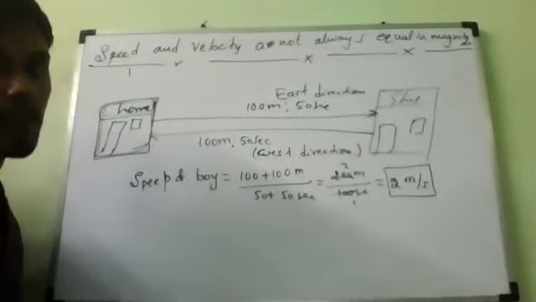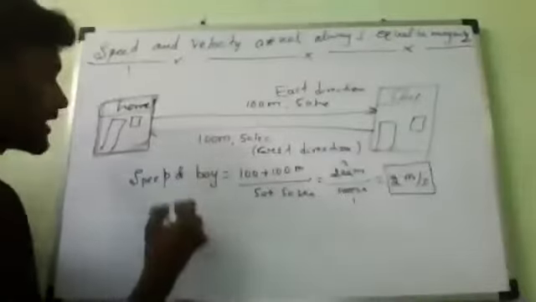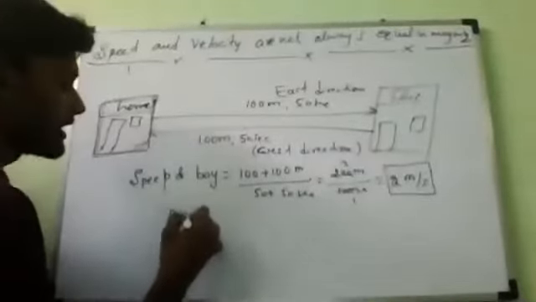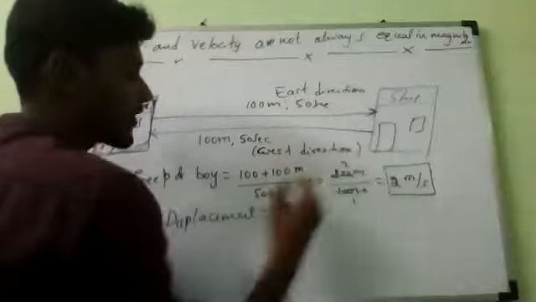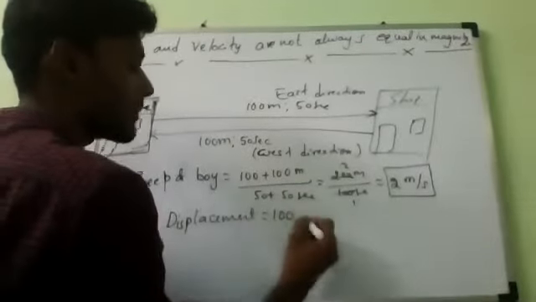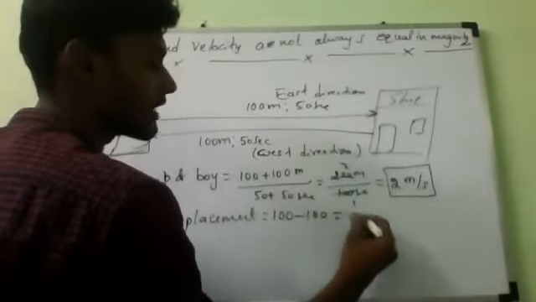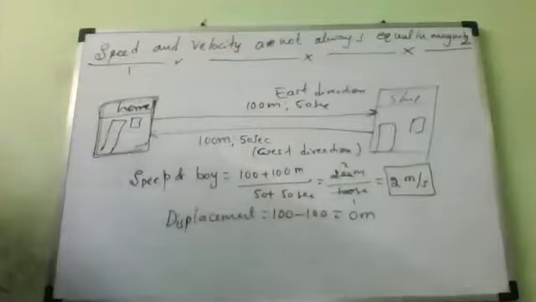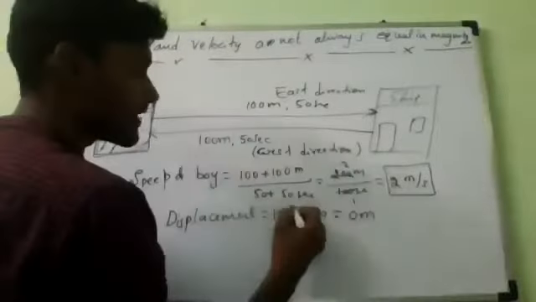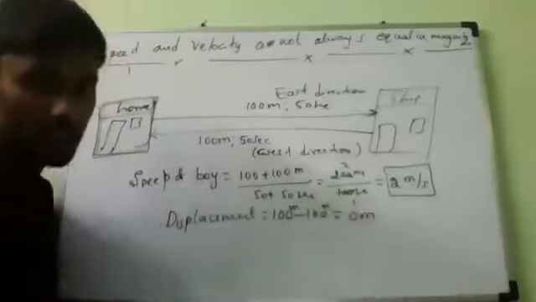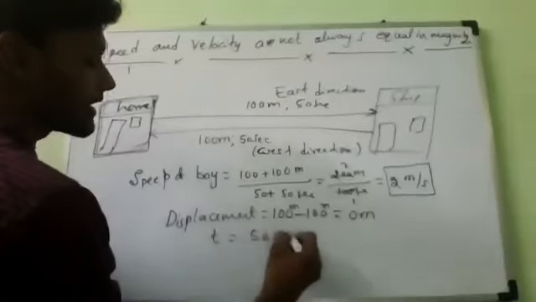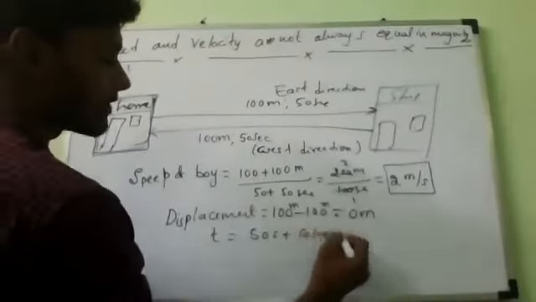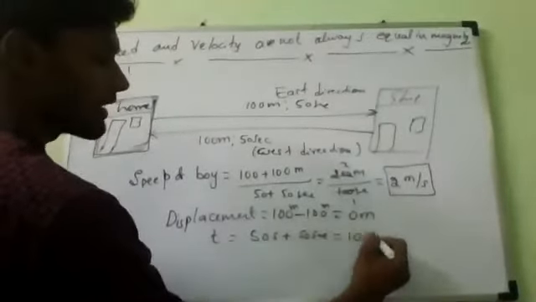So the displacement of the body is 0, which is 100 meters forward and 100 meters backward. Displacement is 100 meters minus 100 meters, which is 0 meter. And time is 50 seconds plus 50 seconds, which is 100 seconds.